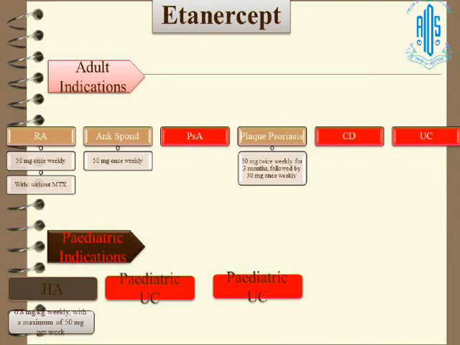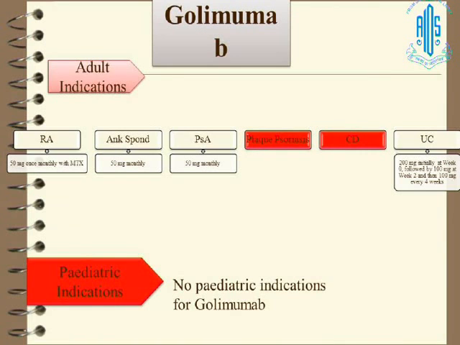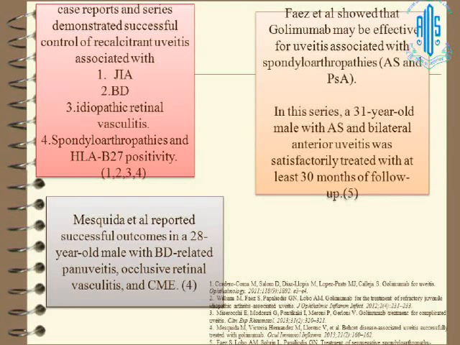Etanercept is a subcutaneous drug, but recent guidelines say it has not much efficacy in uveitis. Golimumab is a new kid on the block, recently licensed in India, but the only approved license by DCGI is for rheumatoid arthritis. Still, we are waiting for other approvals for golimumab. Adalimumab is available in India now, and it is given subcutaneously twice a month.